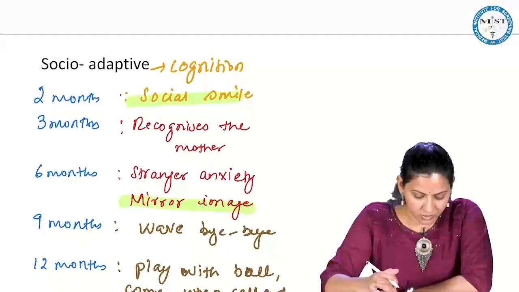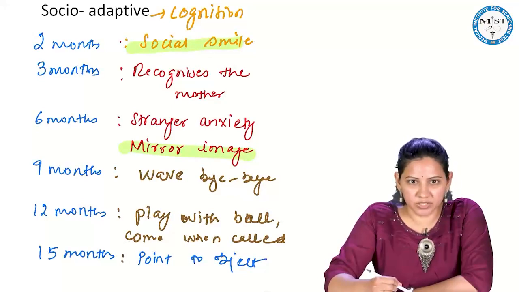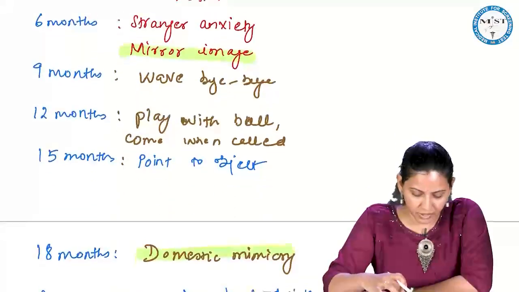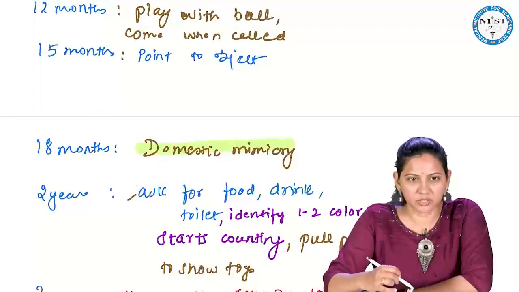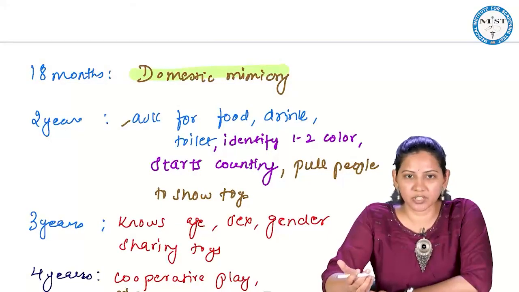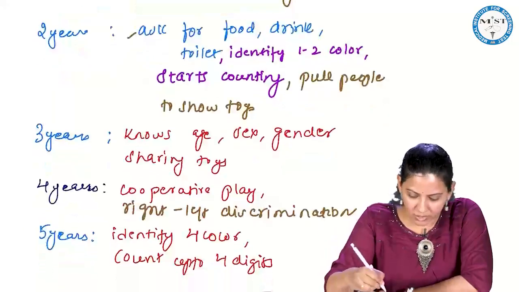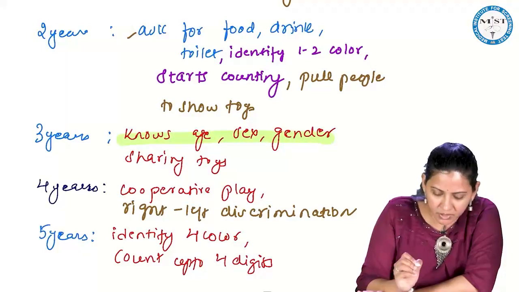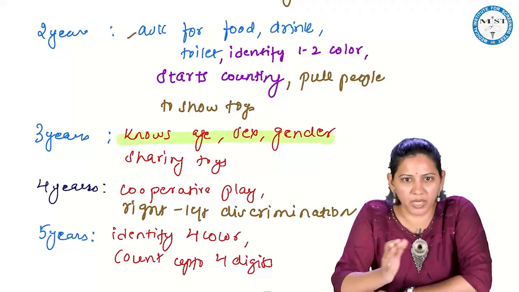So, what is happening? 2 months social smile, then the child is recognizing the mother, he has the stranger anxiety, starts waving bye bye, plays with the simple ball game, start pointing to the object, has a domestic mimicry, and then in 2 years it starts identifying colors and starts counting. Okay. Also asks for the food, drink and toilet. By 3 years, this is very important, knows the age, sex and the gender and starts sharing the toys with the other, but doesn't play with the others. So, it is a parallel play.